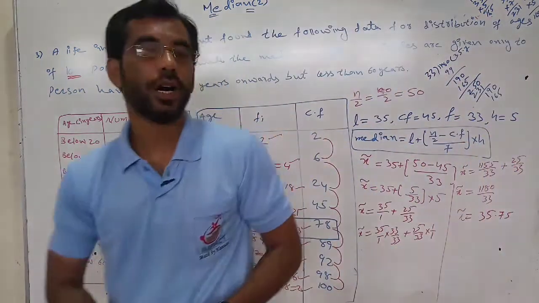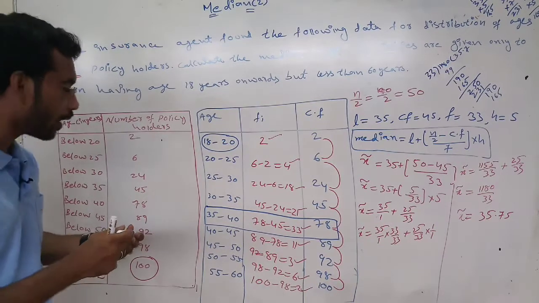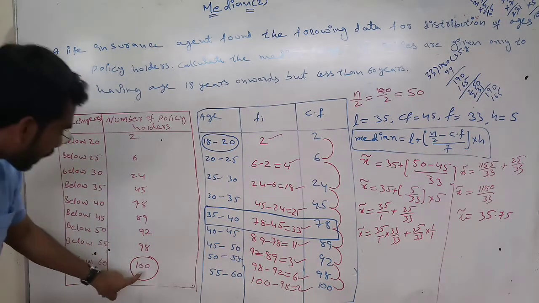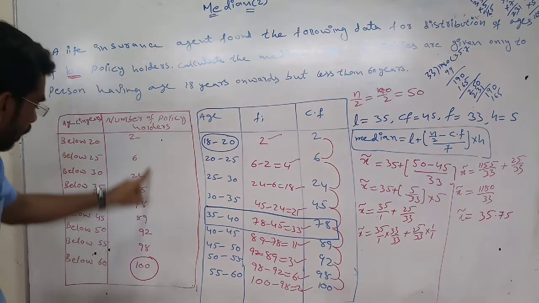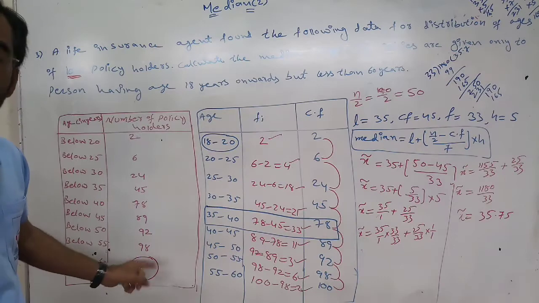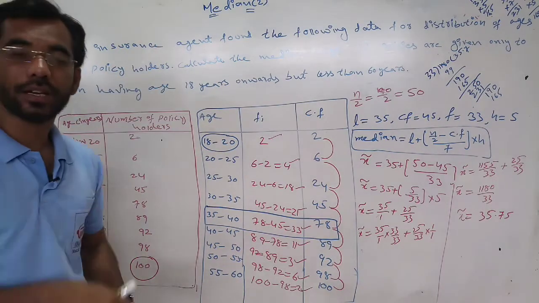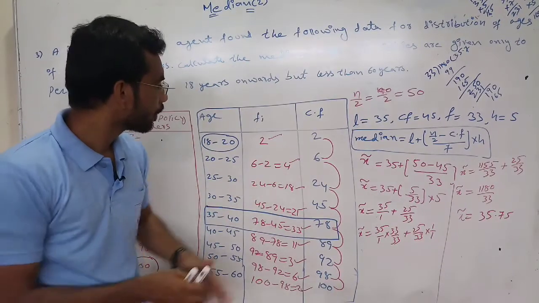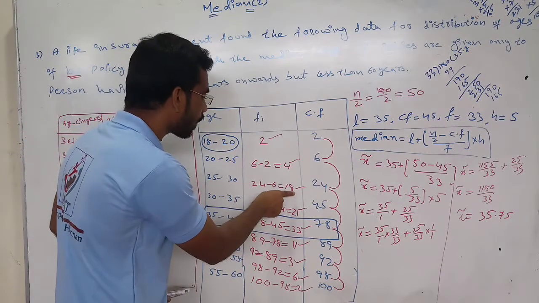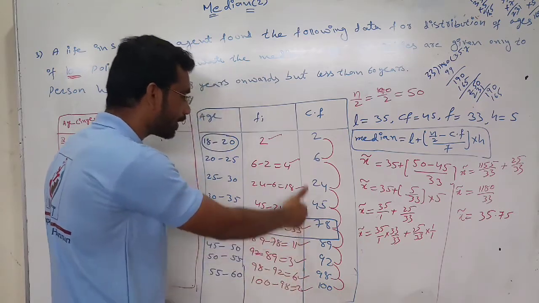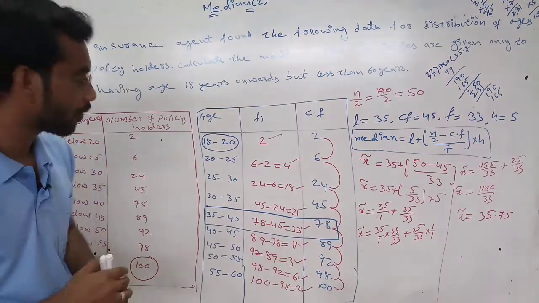See, in this one the total is given as 100. So here also 100 is given, so it cannot be Fi, it can be class frequency. Why? Because if we continuously add the frequencies 2, 4, 18, 21, 33, 11, 3, 6, 2, we will get 100. We will check it once.